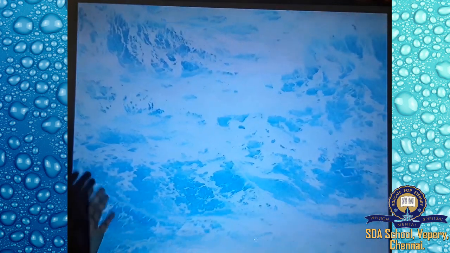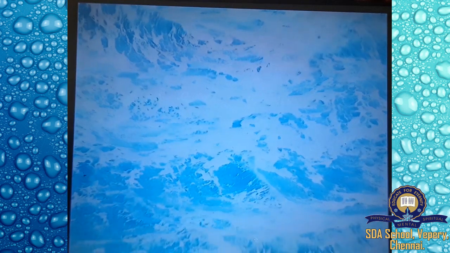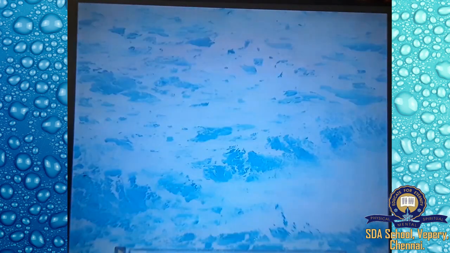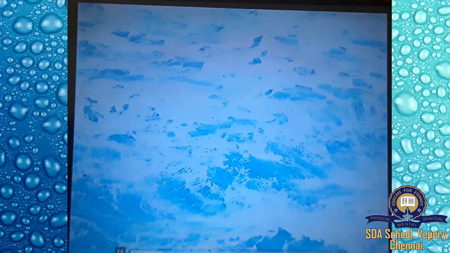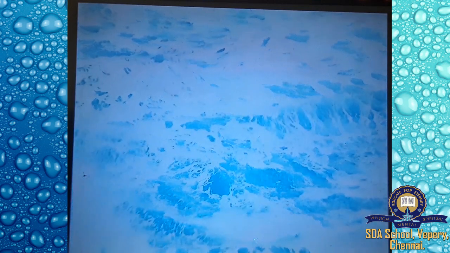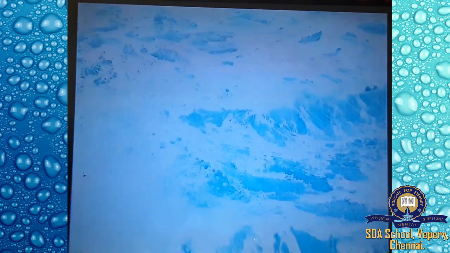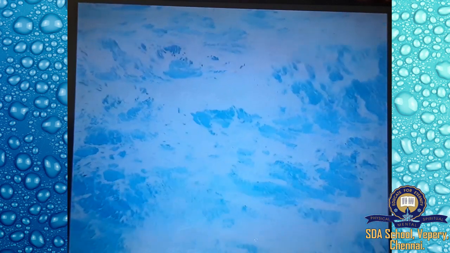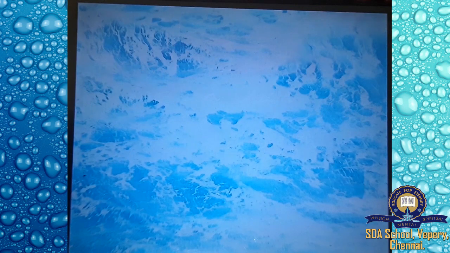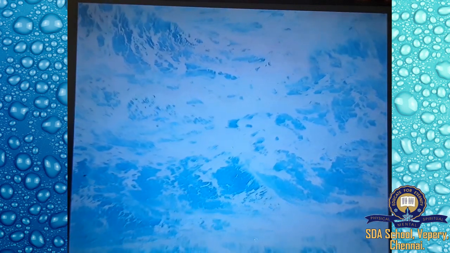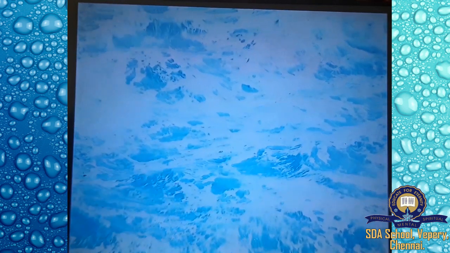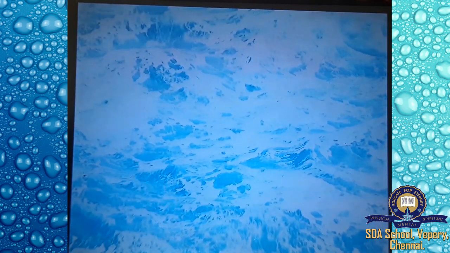This is what you are seeing. It's an ocean. See the waves, how they come. In the ocean, big fishes are living, and through the ocean people use ships to go to other countries. On the earth, if you see, three-fourths of the earth is covered by water. You can see the ocean.